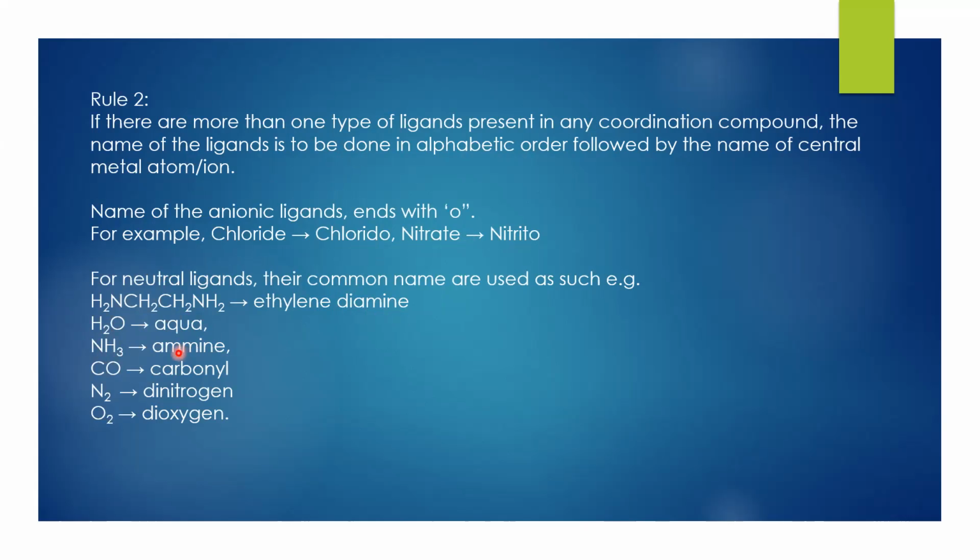You can just check the spelling. Ammine is AMMINE, whereas in ethylenediamine we use only a single M. So kindly take a note of it. CO is carbonyl, N2 dinitrogen, O2 dioxygen. These all come under the neutral ligands. So it's very, very important to know which ligands come under neutral ligands.